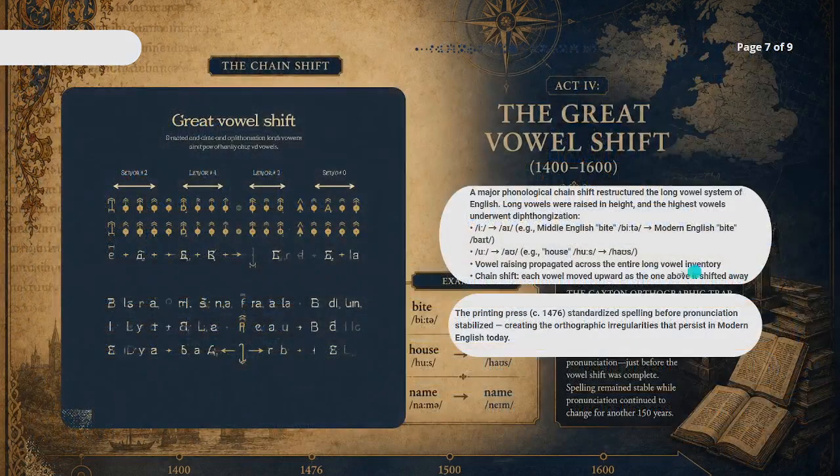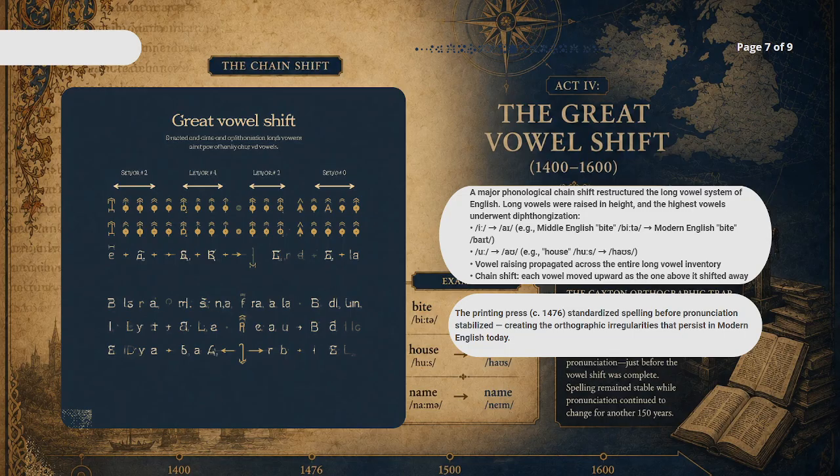Next, we have the Great Vowel Shift. Between 1400 and 1600, English went through a massive pronunciation change called the Great Vowel Shift. So basically, people started moving the long vowels higher up the mouth. For example, the word bite used to sound like "beet," but it shifted to "bait."